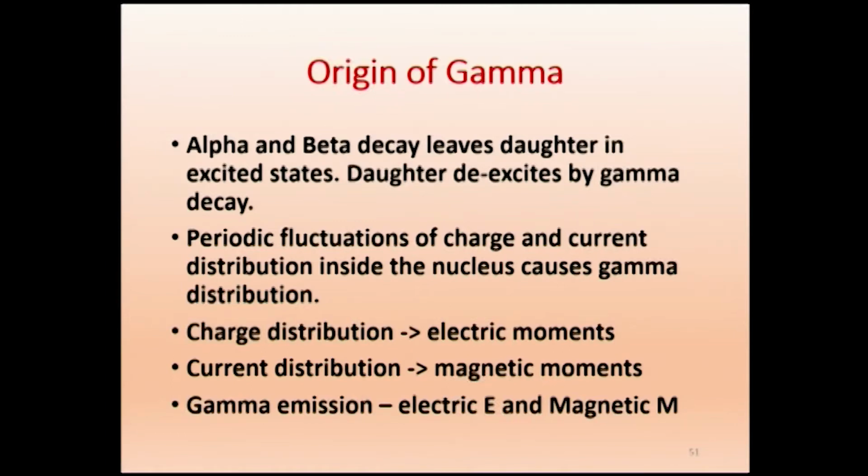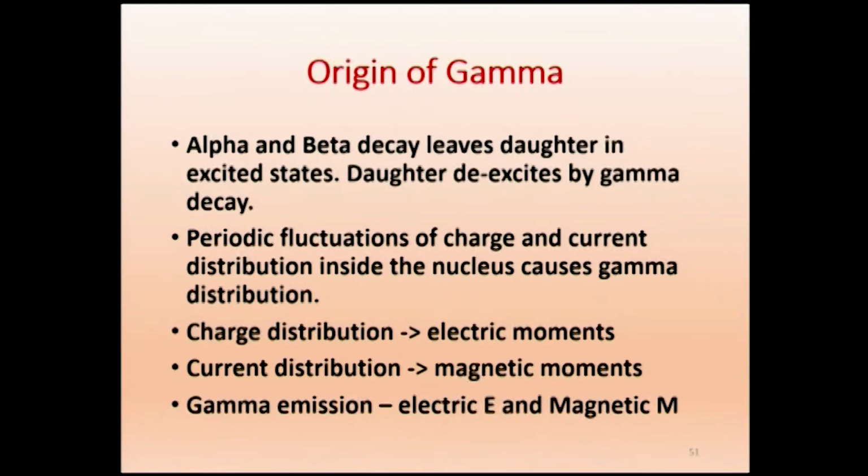So there are two things. One, the charge is fluctuating, producing a magnetic field, or the charge is circulating with the magnetic field, producing an electric field. As a result, we get electromagnetic radiation. So the periodic fluctuations of charge and current distribution inside the nucleus cause gamma emission.